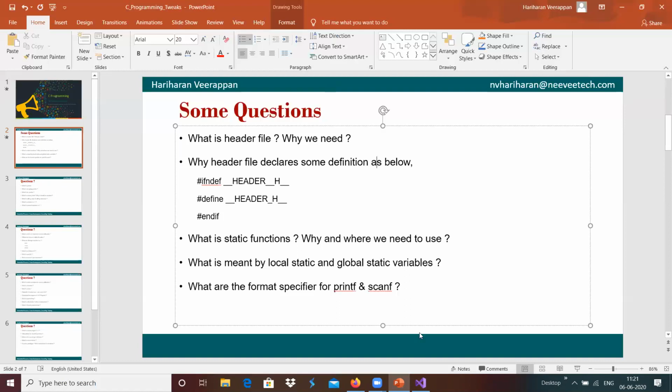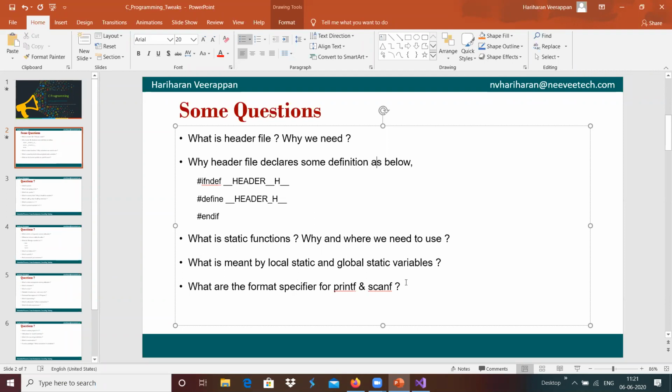It gives the developer the flexibility to include a single header file multiple times in the program, but the header file content will be included only once.